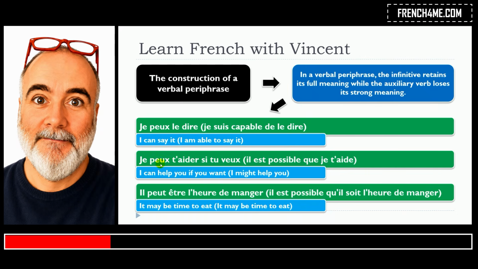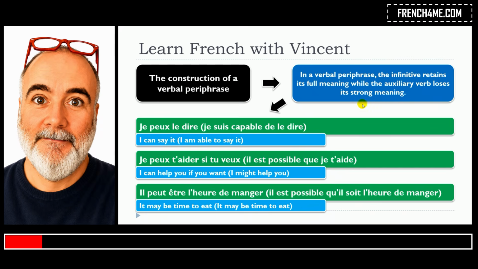Then you use je peux t'aider si tu veux. Same thing here. This pouvoir, the auxiliary verb, will lose its first meaning because it means il est possible que je t'aide. Same goes for the third one. Il peut être l'heure de manger. Same thing goes for pouvoir here. It loses its first meaning because it is now il est possible qu'il soit l'heure de manger.